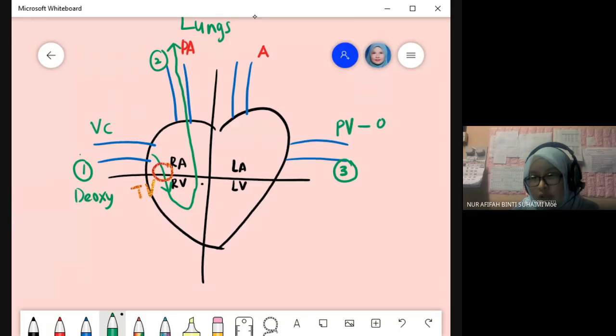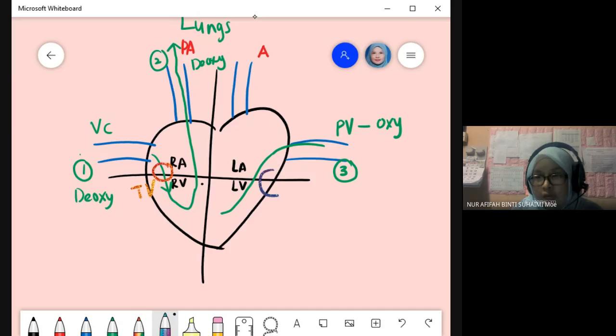So now here we have oxygenated blood. This one for pulmonary artery still deoxy. Okay, from pulmonary vein, enter the left atrium into the left ventricle, and in between we have bicuspid valve. Bicuspid valve.